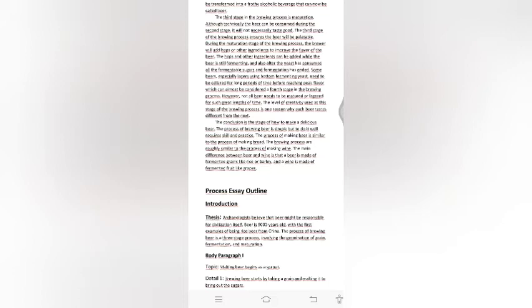The conclusion is the stage of how to make a delicious beer. The process of brewing is simple, but to do it well requires skill and practice. The process of making beer is similar to the process of making bread. The beer process is also roughly similar to the process of making wine. The main difference between beer and wine is that beer is made of fermented grain like rice or barley, and wine is made of fermented fruit like grapes.